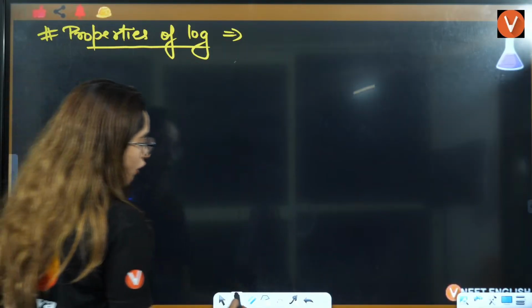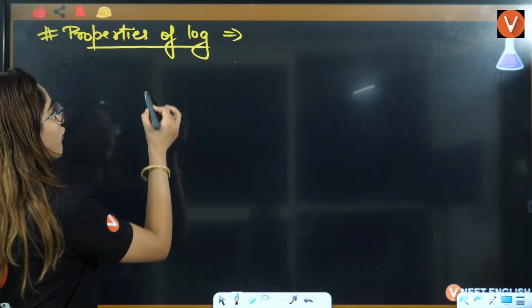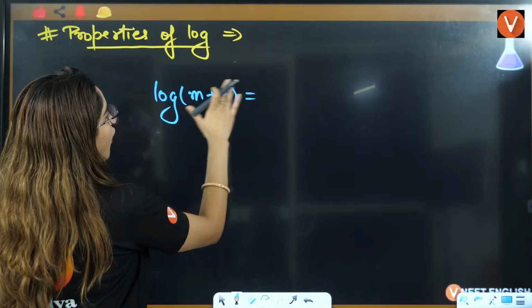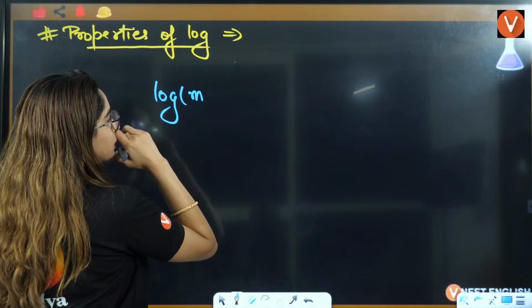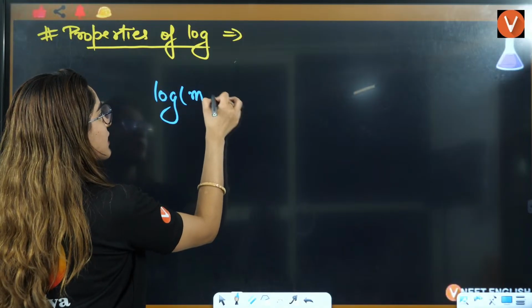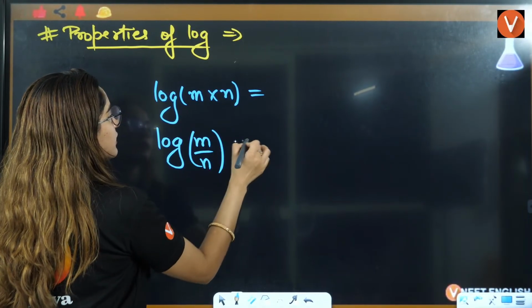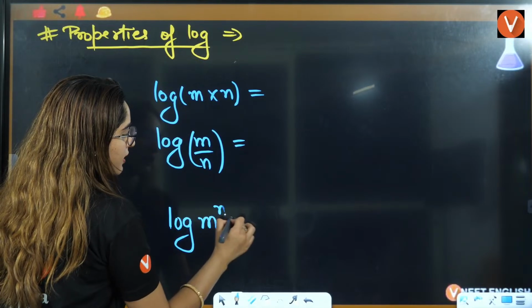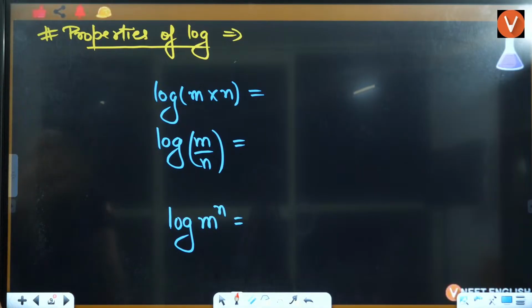Okay. Properties of log. Properties of log, let's talk about. Now, the first major property of log is log of m multiplied by n. The second property is log of m divided by n. The third property is log of m raised to power n. Okay, let's talk about these three properties of log.